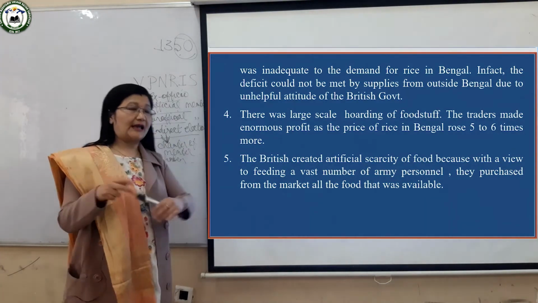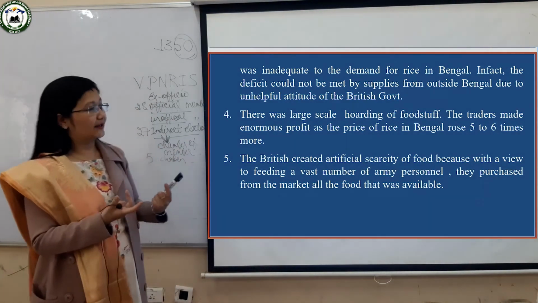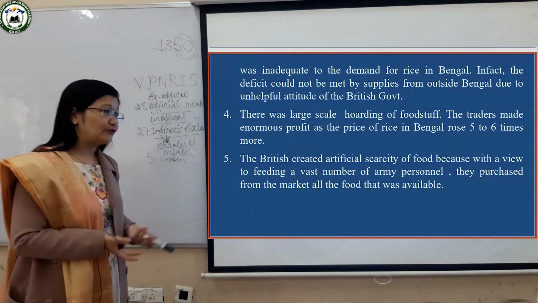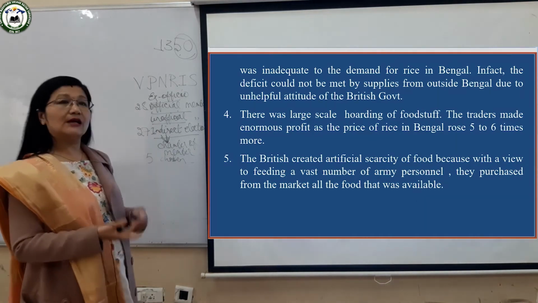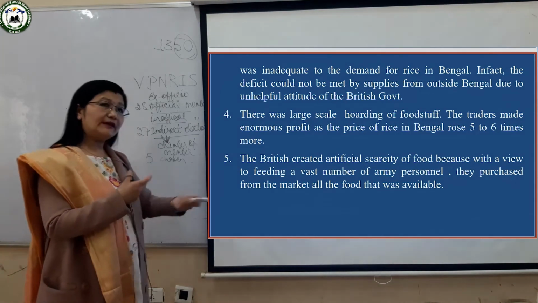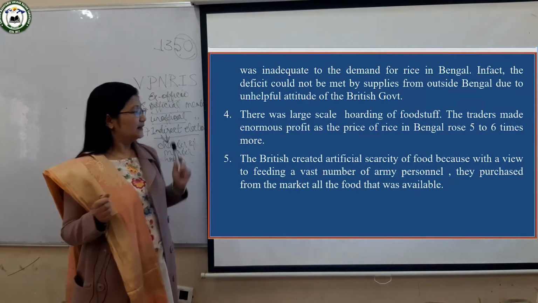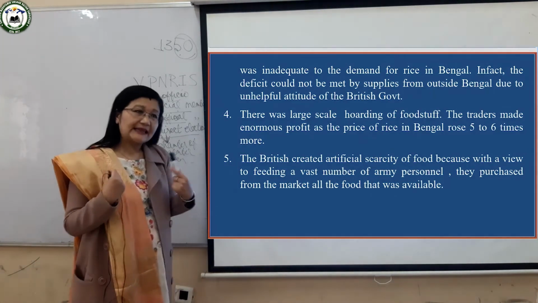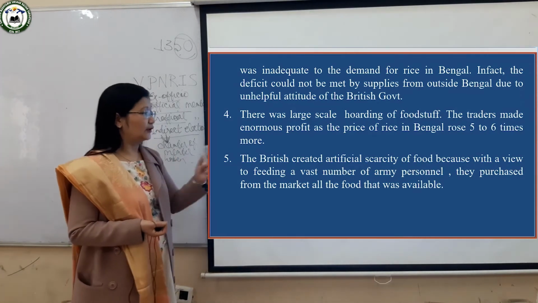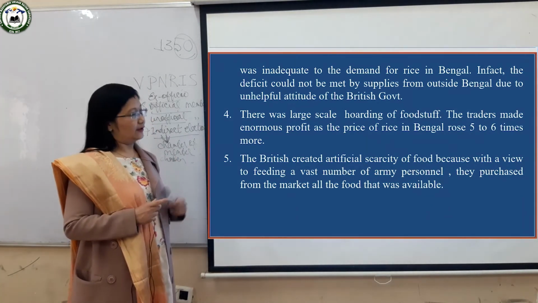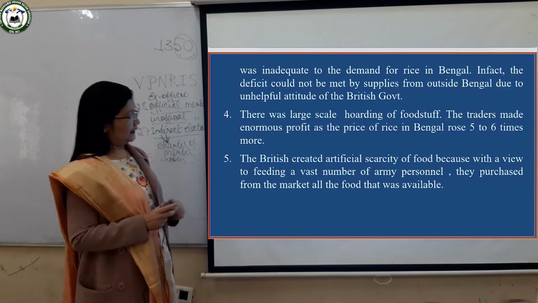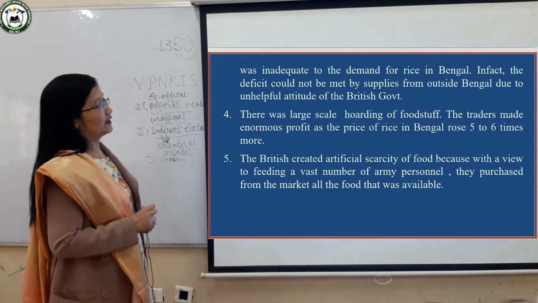So they stored it, and even if people went to the market to buy rice, there was no rice available, as all the rice had already been bought by the British government, saying that they needed it for the army officers or the army people. So these all were the causes of the famine of 1943.